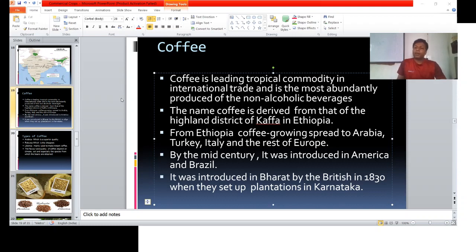As you know, coffee is a tropical climatic region plantation cash crop, and it is a beverage. Coffee was first cultivated in Ethiopia, and the name coffee comes from the highland district of Kaffa in Ethiopia.